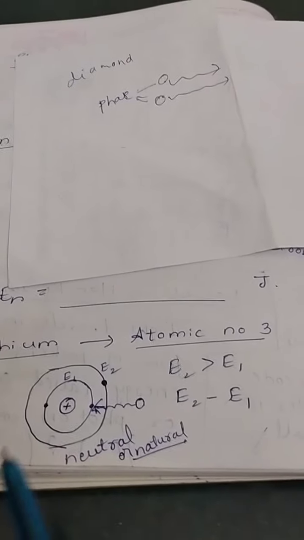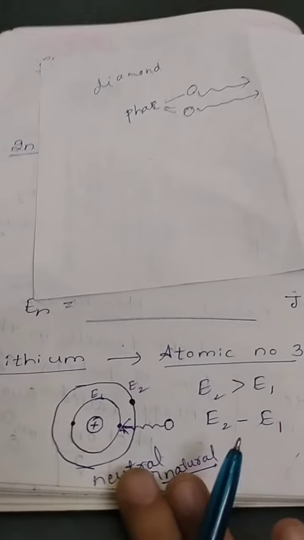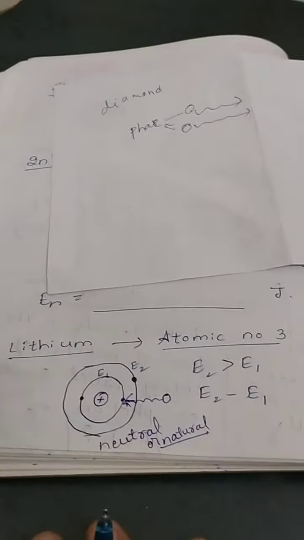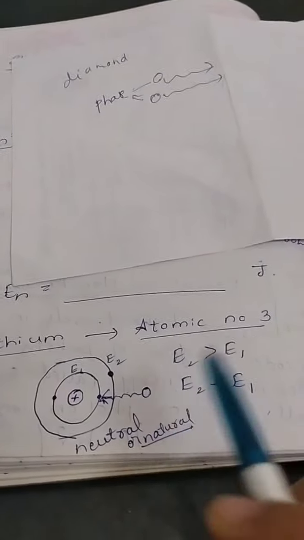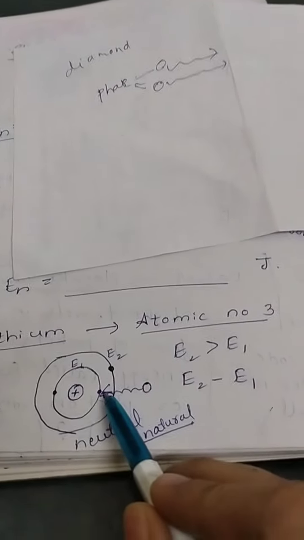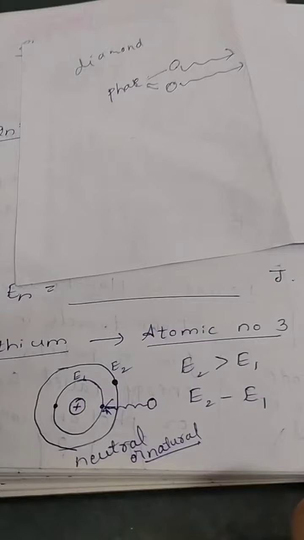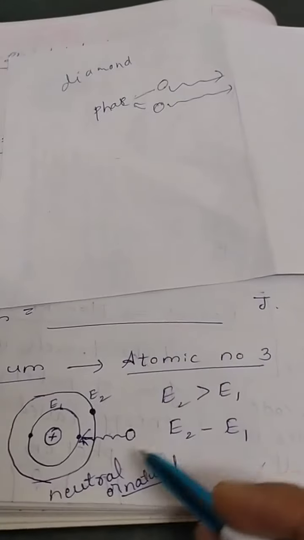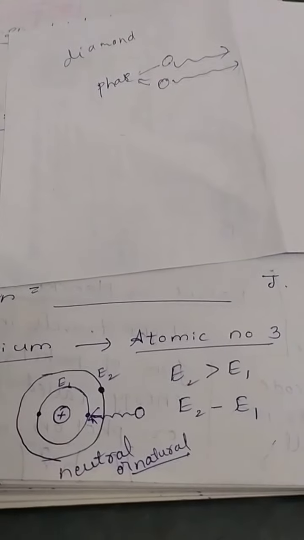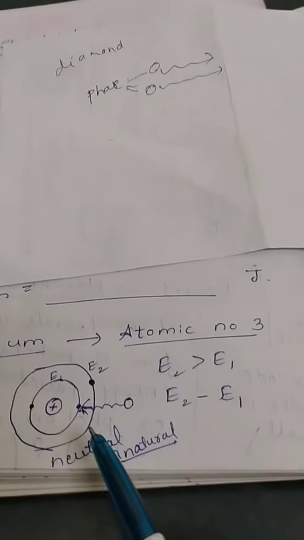Correct? So this is how you fill. It's the natural state of lithium atom. Correct? But what happens if I stimulate, or if I pass a photon onto this electron? What happens? This electron gets energy and it's excited to the next state. So this is known as stimulated absorption.